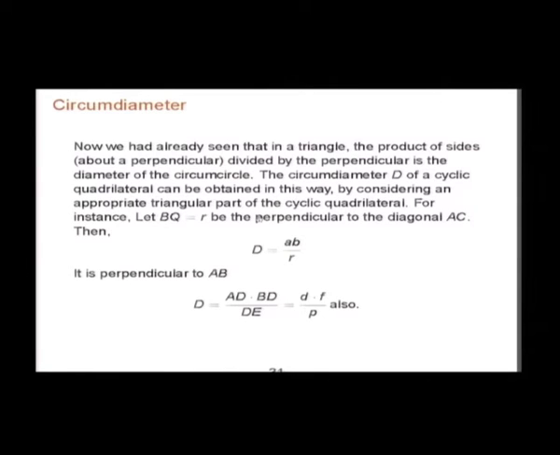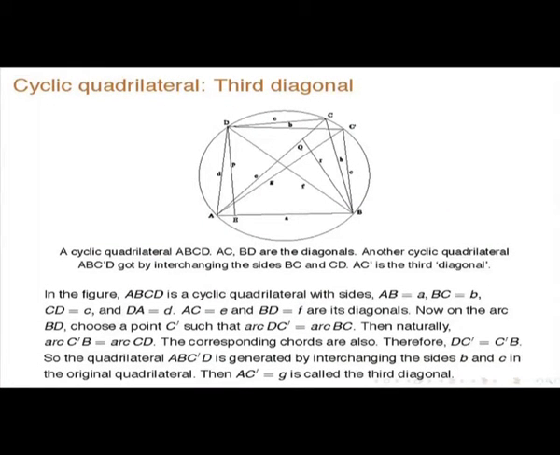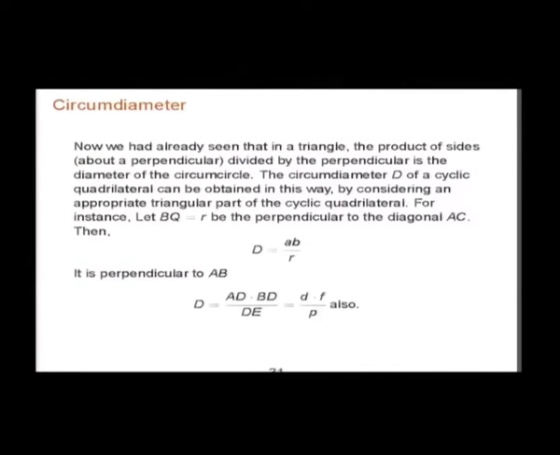Then you will get the circumdiameter. I have already given this result earlier. Suppose this is a triangle ABC, and BQ is perpendicular to AC. It may not appear in the figure like that, but take it like that. Suppose this perpendicular is P. Then he states that D is equal to AB by P. This is a Brahmagupta result, which I do not have to say again, and you can also write it as D into F by P.